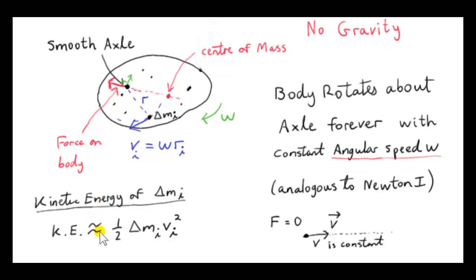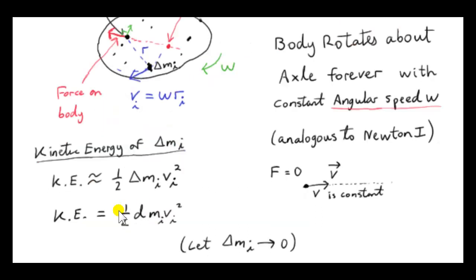Now, the reason I say approximately is because delta m_i is not a point particle. This part of it has lower speed than this part out here. If it's a point particle, then we can say that the kinetic energy is exactly a half times the mass times v_i squared.